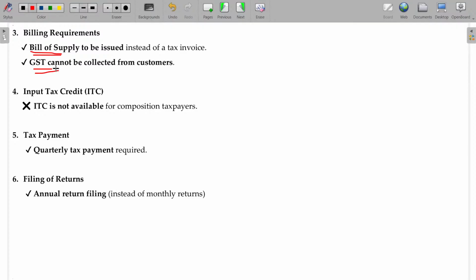GST cannot be collected. So while supplying, supplier to recipient, usually there should be a document, right? The documents being either tax invoice or bill of supply. Whenever the goods are moving out from supplier place to the recipient place, you need to attach a document while moving. Either it may be tax invoice or bill of supply. In the absence of these two, you may sometimes attach the bill of movement also. We'll see that later on.